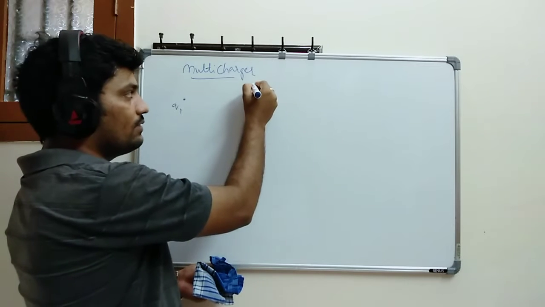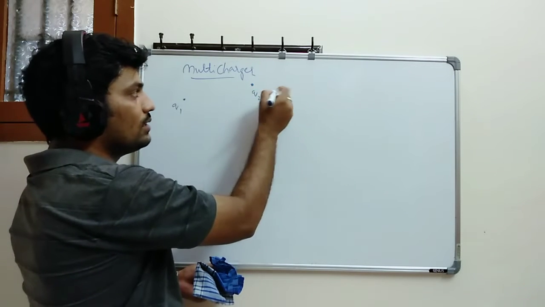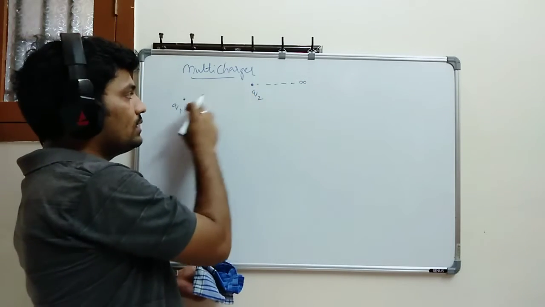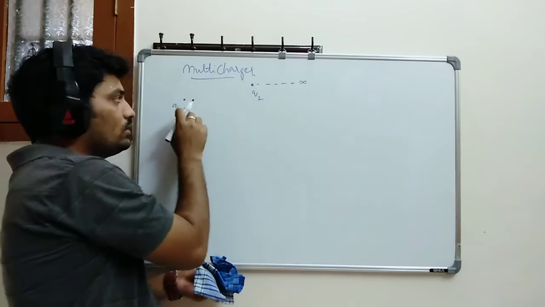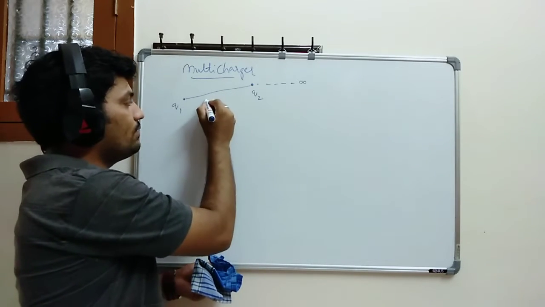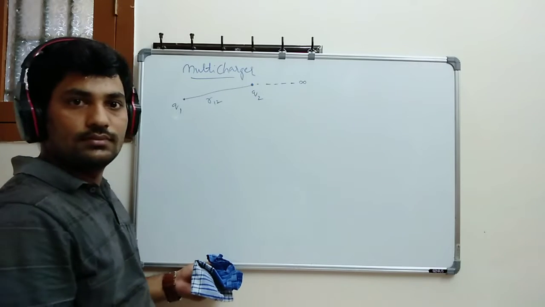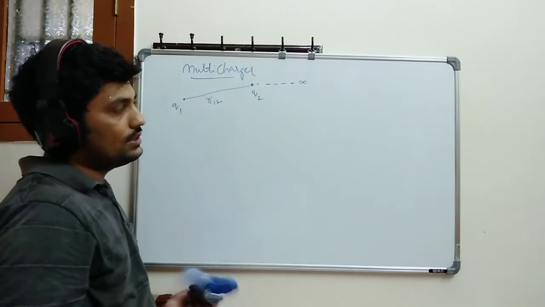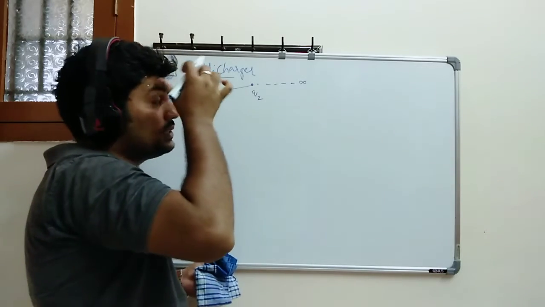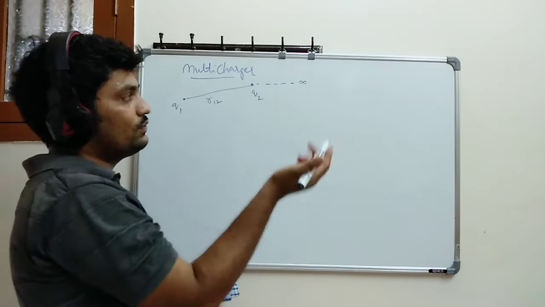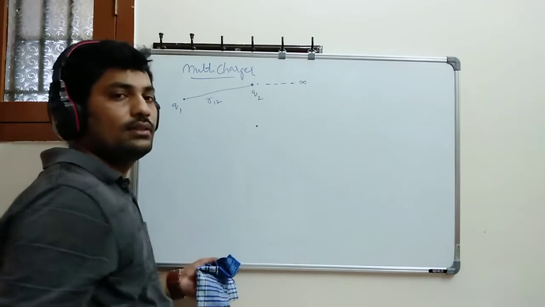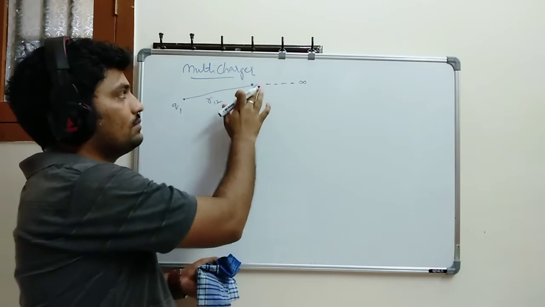So let's suppose I have a charge Q2 that I am bringing here from infinity distance. Okay, now this is going to have a certain effect due to this particular charge. So from here to here, if I write the distance, I write R12. Now let's suppose in a similar manner I bring one more charge, a Q3 charge, which is brought from infinity distance.